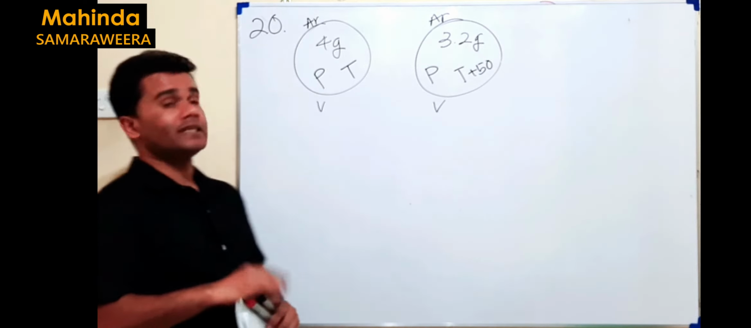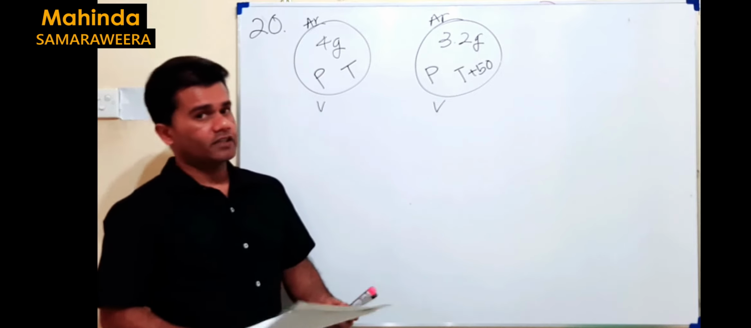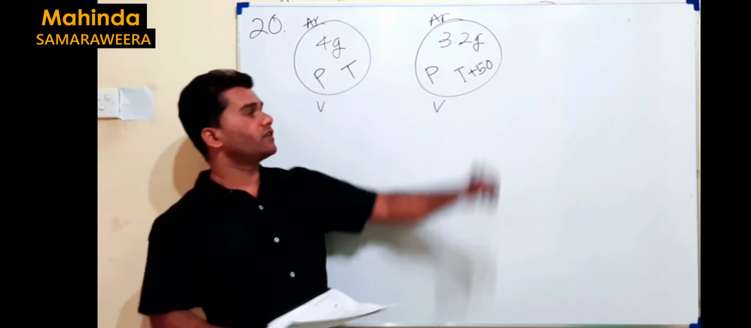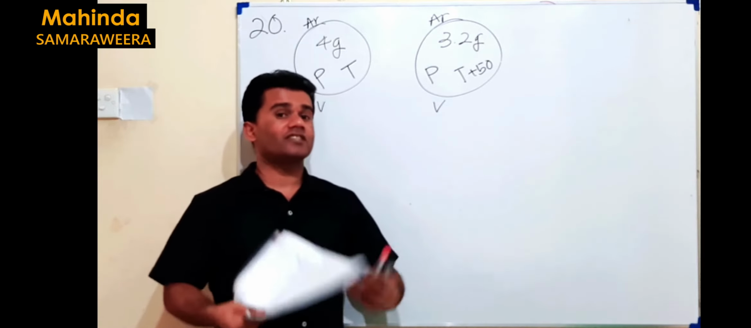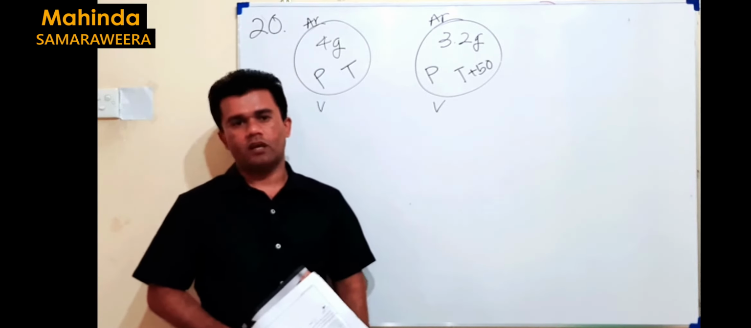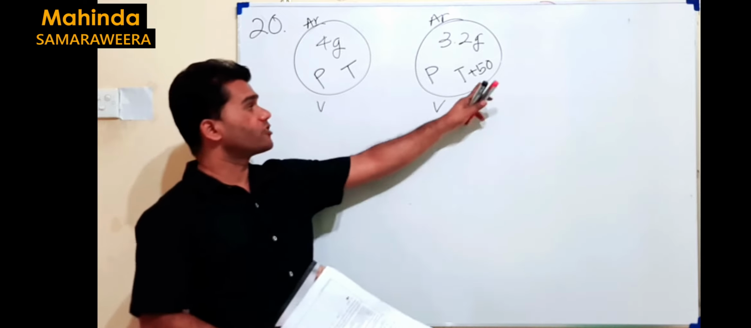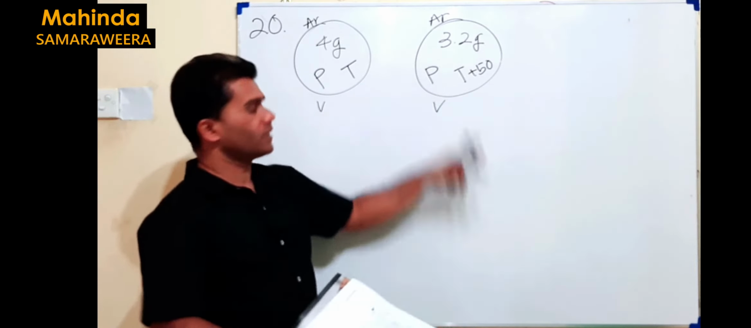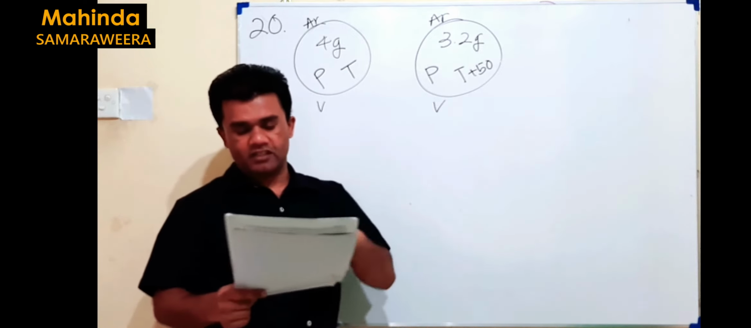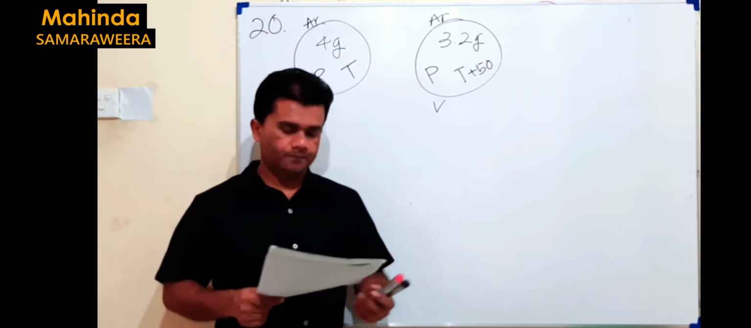Here you can assume T directly as Kelvin. It's okay. Why? This 50 is not Celsius, I mean, it's a change. A temperature change is the same when you express it in Celsius or Kelvin, you get the same value. Because of that, I can assume these are given in Kelvin. Actually, no need to assume, it's given. T is given in Kelvin.